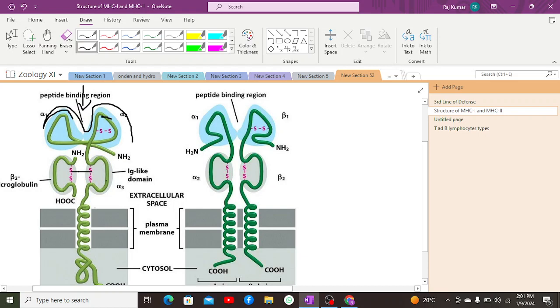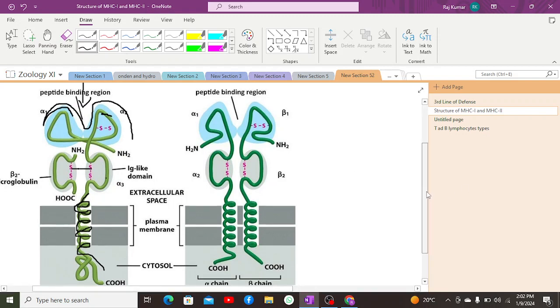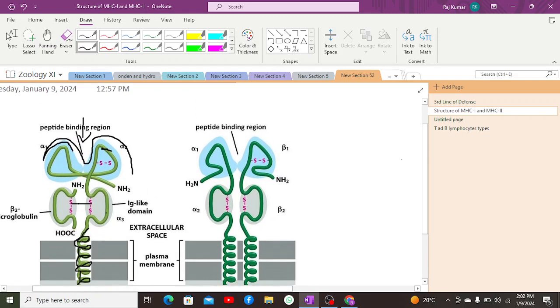The alpha 3 chain is embedded in the membrane, so it is a transmembrane protein. It is attached within the plasma membrane, which gives it firmness and attachment. This is the basic structure of MHC class 1. MHC class 1 is present on all nucleated cells of the body, as well as on a non-nucleated cell, platelets, but it is not present on antigen presenting cells such as macrophages,